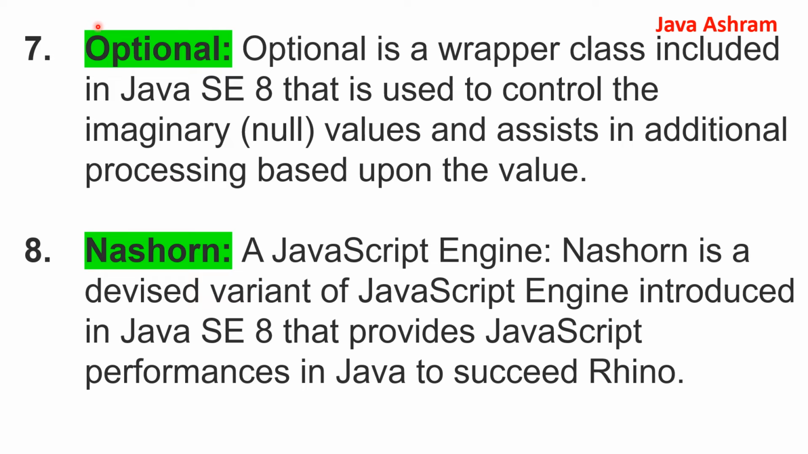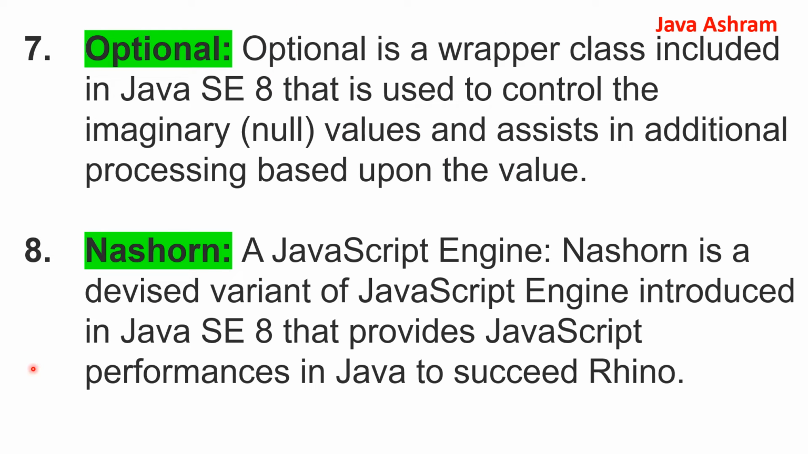And the optional class. By using the optional class, you can easily handle the null value and perform additional processing based upon the value. Earlier, if there was a null, we had to check the null value explicitly, we could not return the null value. If the null value is returned, null pointer exceptions come. So to avoid that, you can use the optional class.